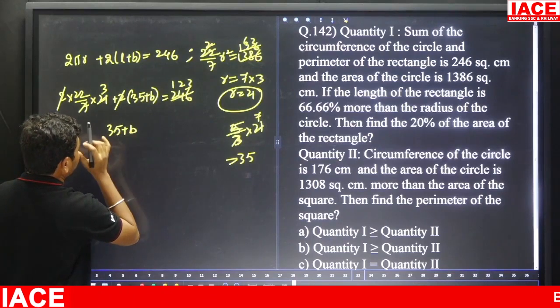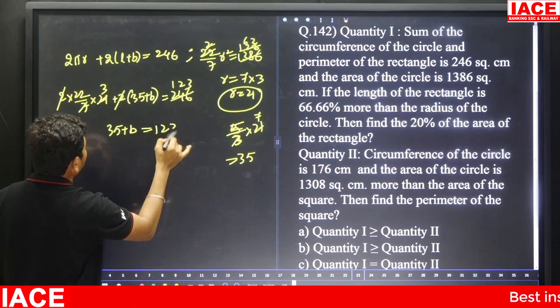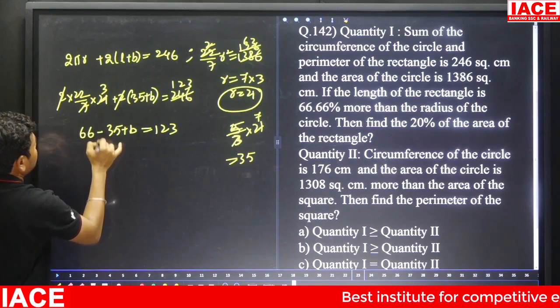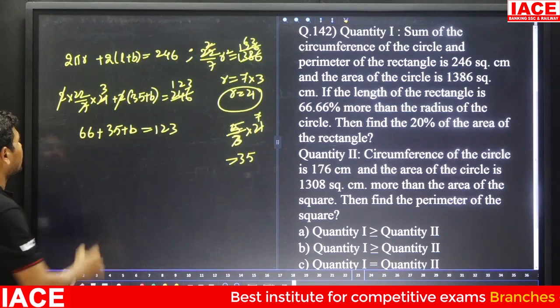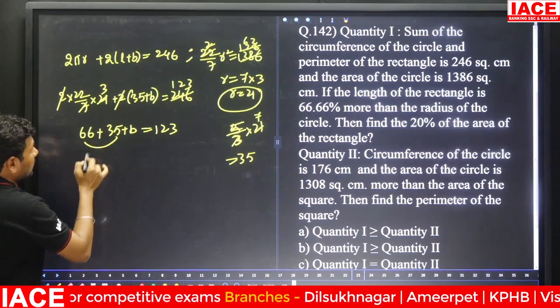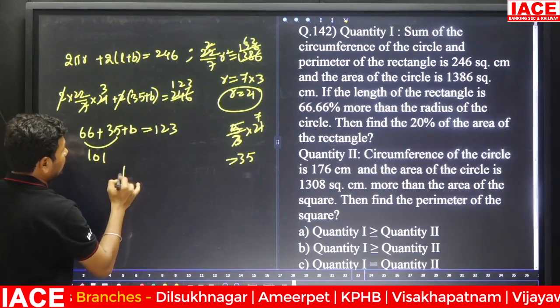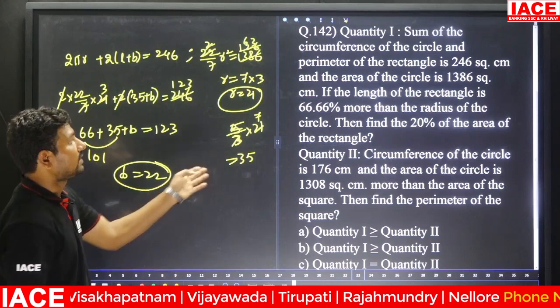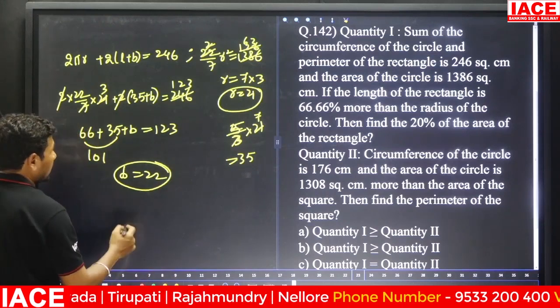35 plus B is equal to 123, and here 123 minus 66 is... 66 plus 35: 60 plus 30 is 90, 6 plus 5 is 11, so it is 101. 101 will be removed, and you will get B equal to what value? 22. Now find the 20% of the area of the rectangle.